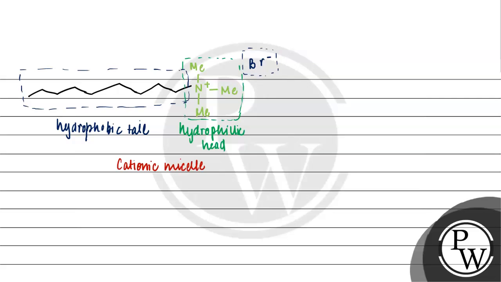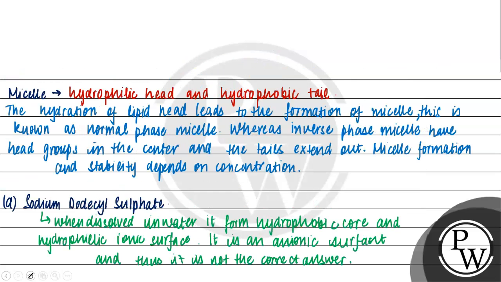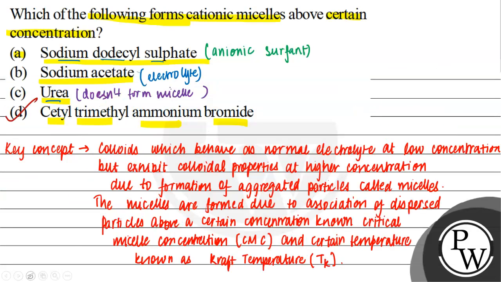तो हमारा D option, which is cetyl trimethyl ammonium bromide, is the right answer to the question. I hope you understood the question well.